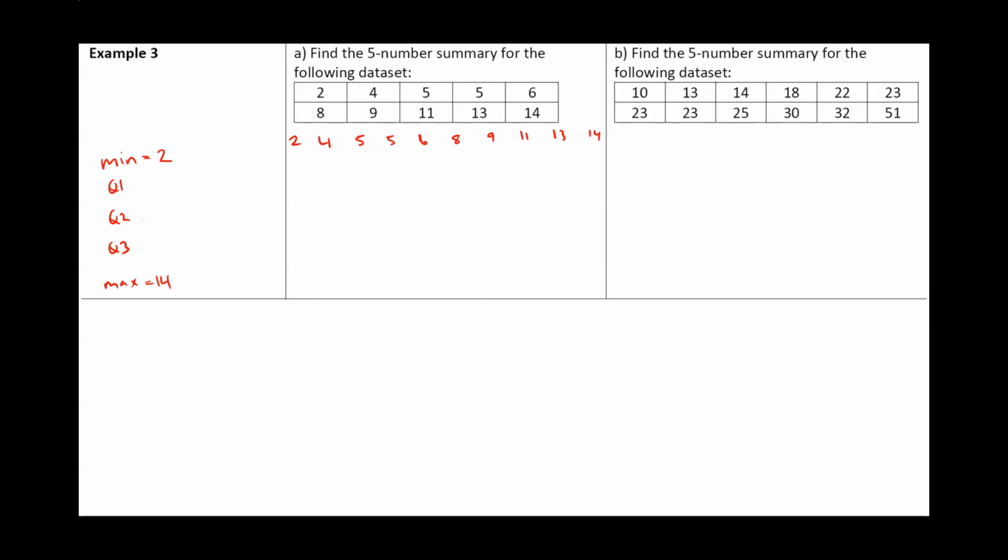So it depends. If you have an even number of values, so we have 1, 2, 3, 4, 5, 6, 7, 8, 9, 10. So we're going to start with Q2. If you have an even number of values, then your median is the average of the 2 middle values.